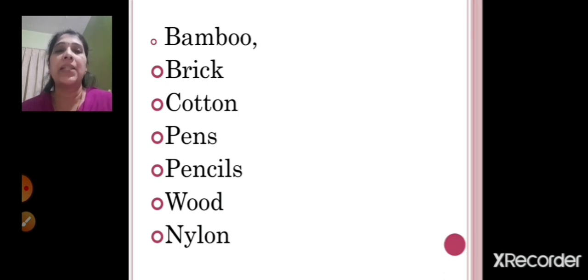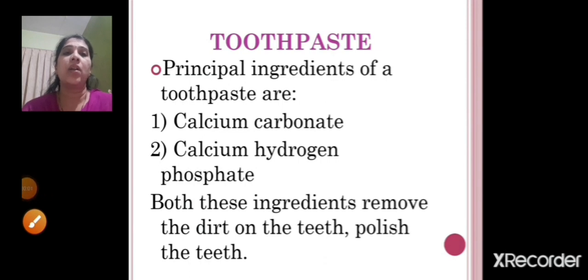Then pens also are prepared by man. It is not available naturally. Pencils are also prepared by man. Wood is present in nature, right? And nylon is a man-made substance, right? Because silk and cotton are naturally occurring substances, but nylon, rayon, terracotta, all this was prepared by man, right? We'll see children what is there in the toothpaste, right? The principal ingredients of a toothpaste are calcium carbonate and calcium hydrogen phosphate, right?